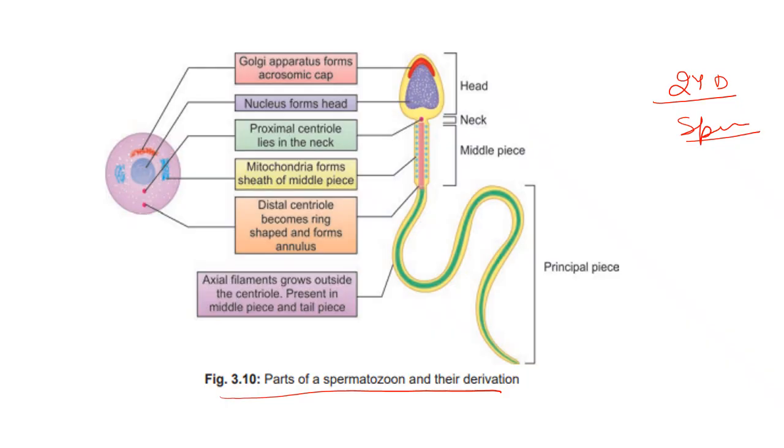Okay, so you can see here, the spermatid is more or less a circular structure. It has a cell membrane, nucleus, Golgi apparatus, mitochondria, and the proximal centriole and the distal centriole. All these structures metamorphose and give rise to the spermatozoa. So, what are the major events which occur during this process? First is the nuclear morphogenesis, or we can say condensation.